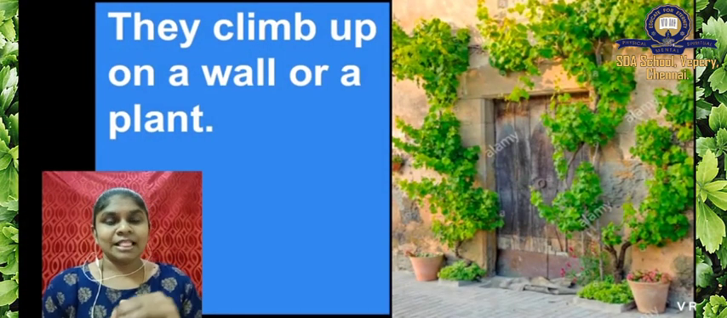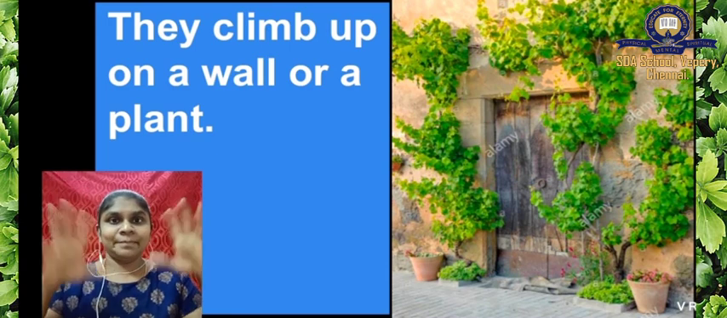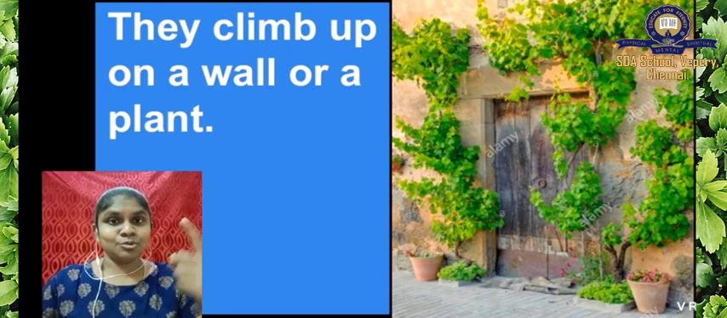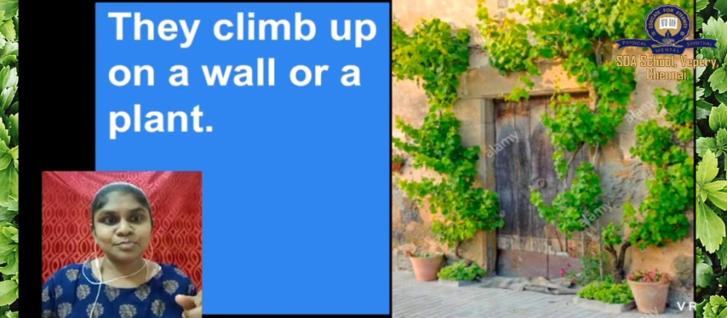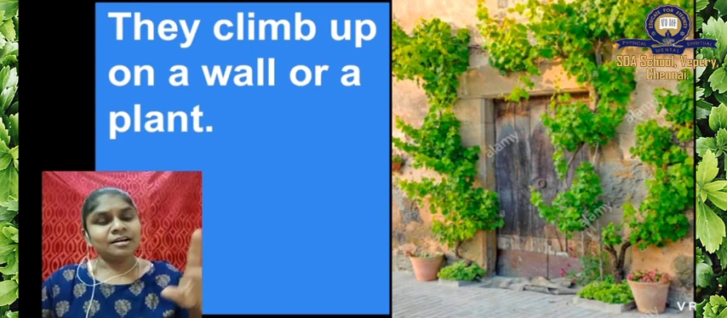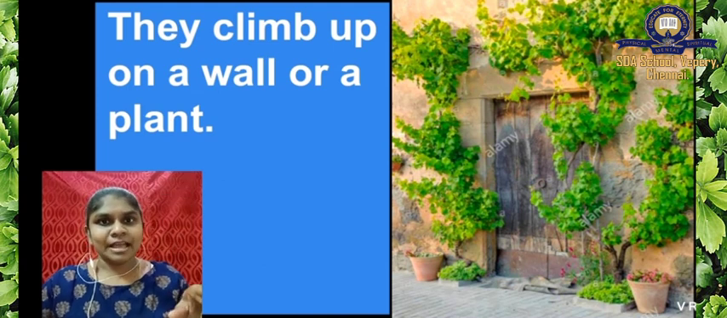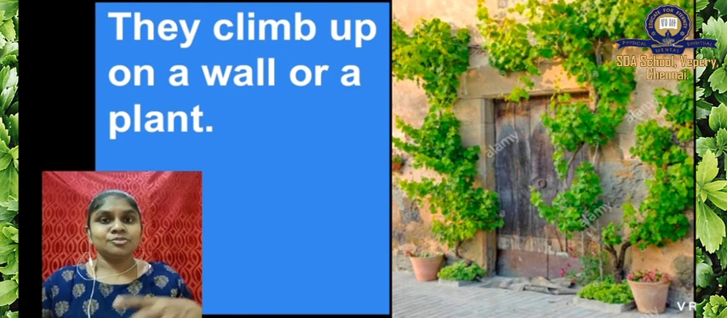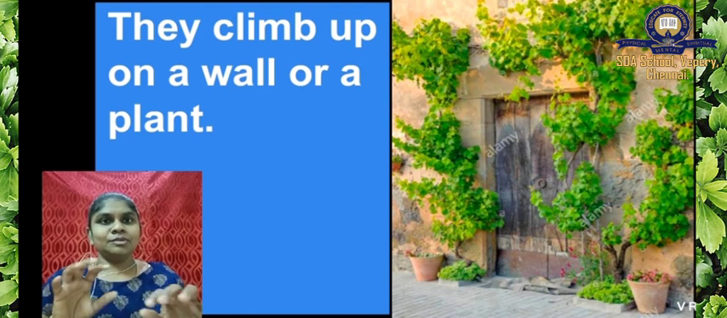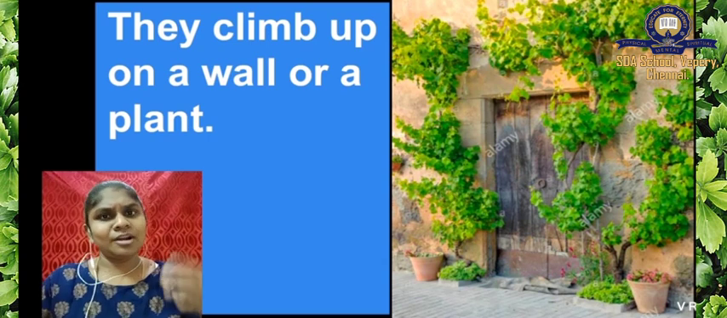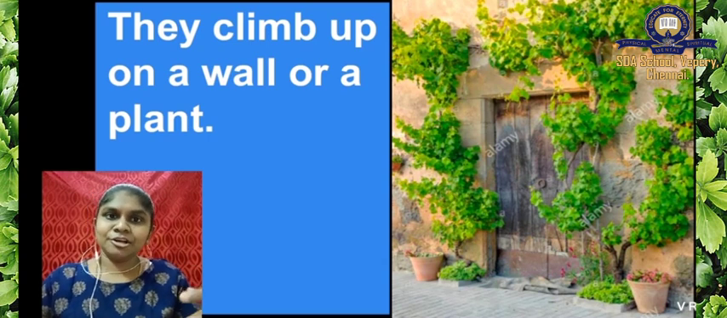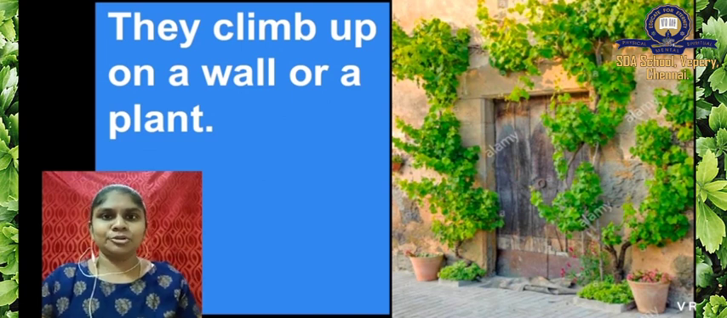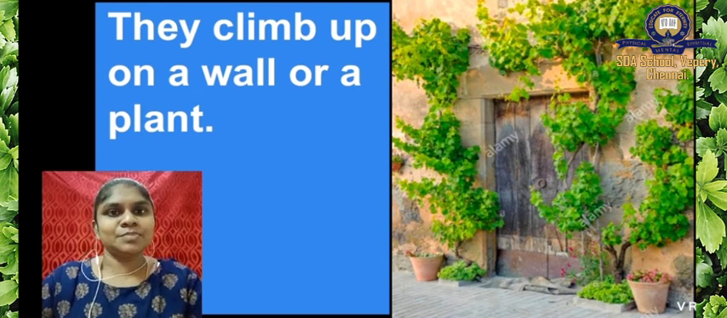These are climbers. They climb up on a wall or a plant. In the previous picture you have seen it twine around a plant. Here in this picture they are climbing up on a wall. Have you noticed in this picture? Yes. So it has weaker stems. Because of that, it wants somebody to support, and it will climb up on a wall or a plant. Whatever thing is available near that plant, it will get access to it, and then it will grow onto it.